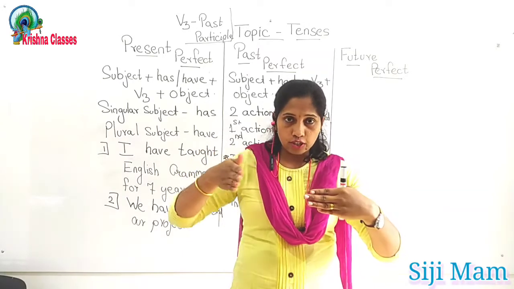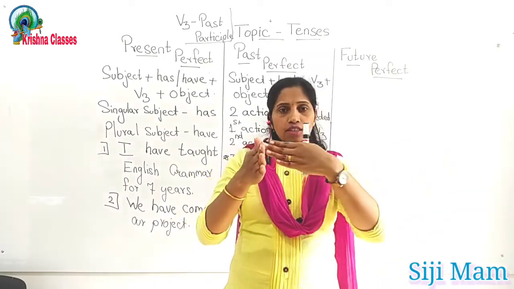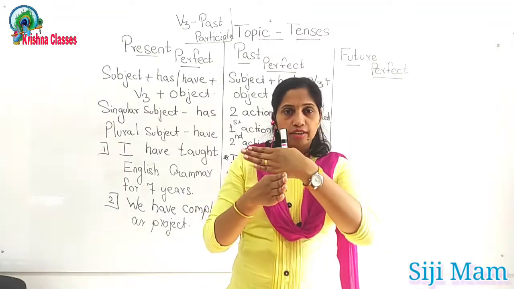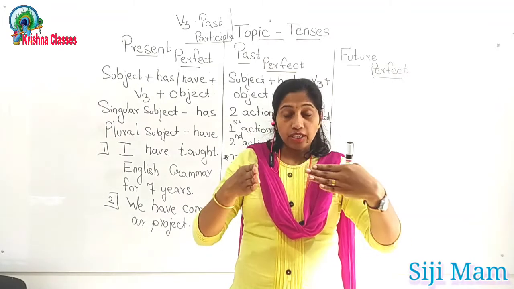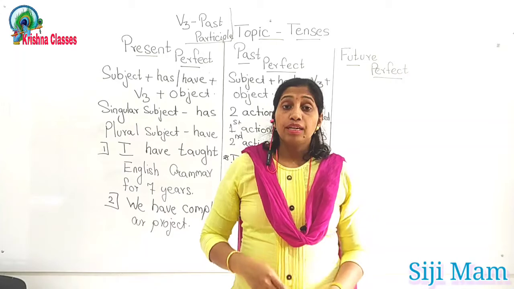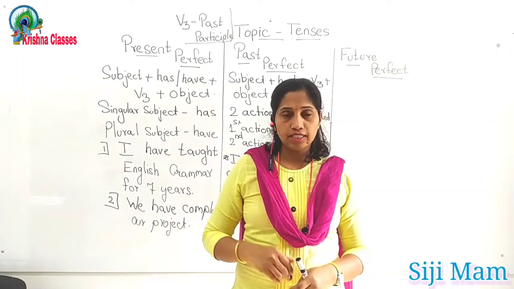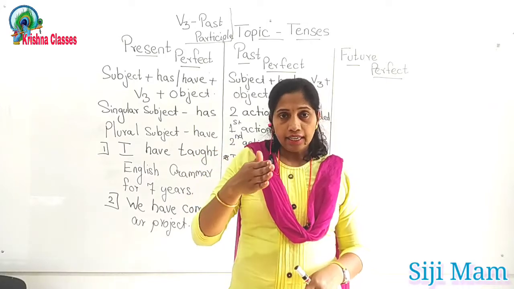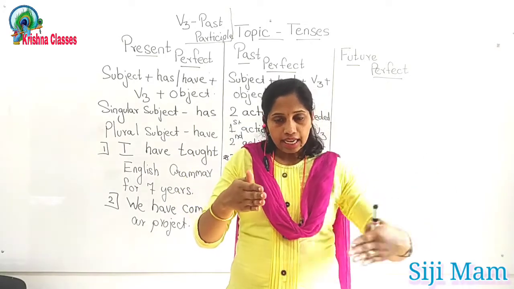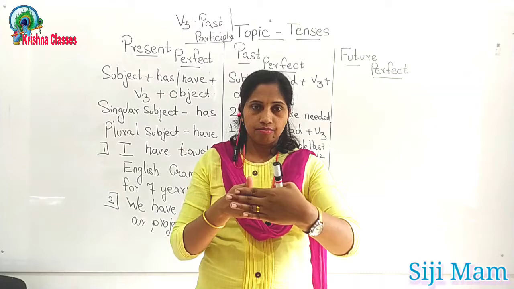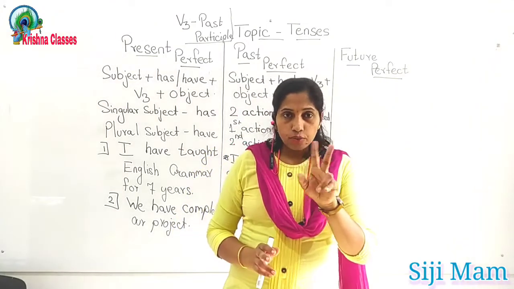Means one action was going on and the second action just entered or crashed into the first action. So that is past continuous tense. But in past perfect tense, the first action started and stopped and then the second action entered. So see, I will give you both examples.